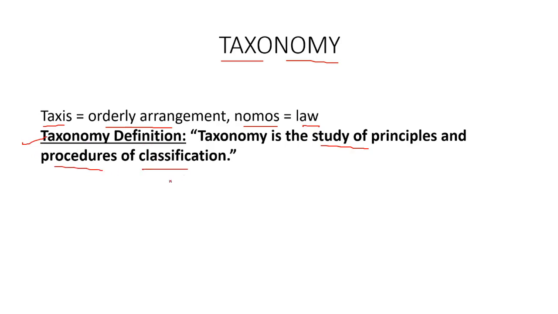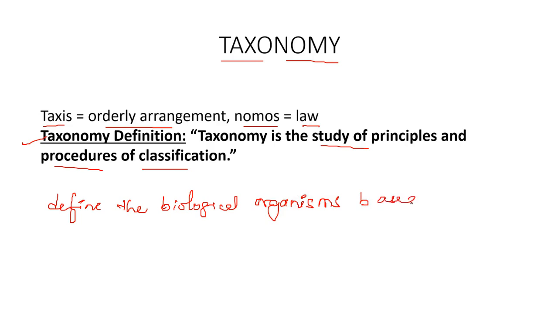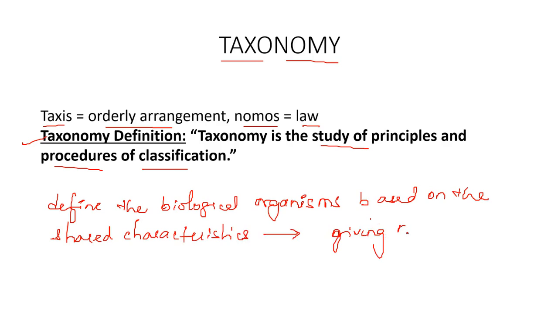So in taxonomy we define the biological organisms. How will we define them? Based on the shared characteristics with other groups. We define the biological organisms based on the shared characteristics which they share with other groups, and further we give a name to that organism. This is what taxonomy is.